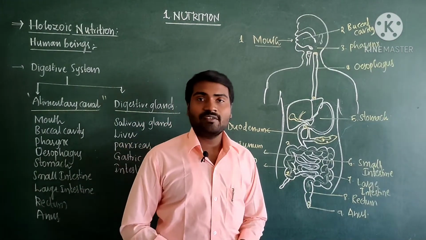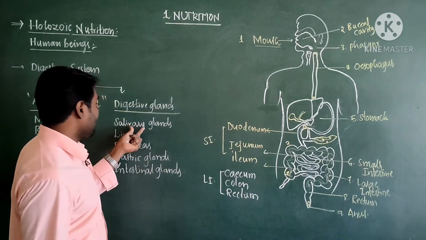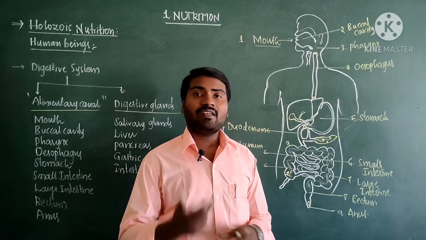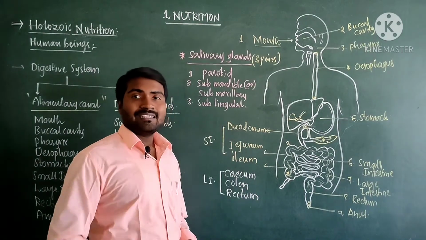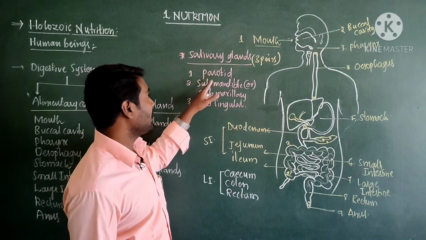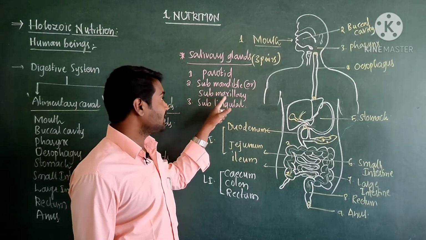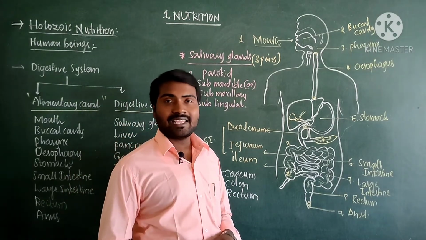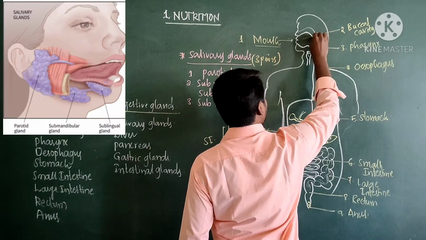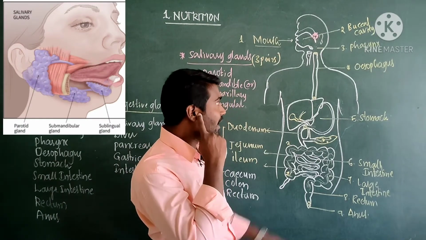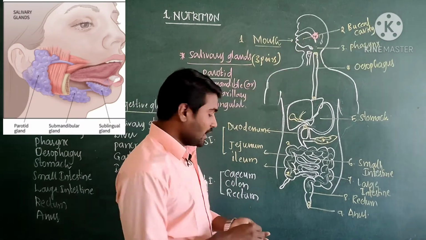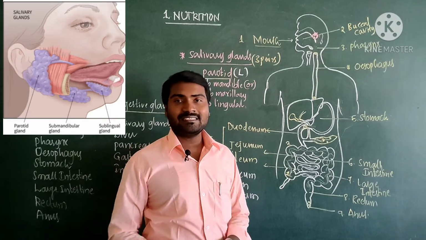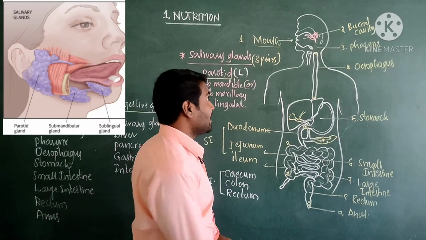The glands associated with the digestive tract are the salivary glands, liver and pancreas. In the area of the buccal cavity we can find the salivary glands. There are three pairs of salivary glands: the parotid glands, the submandibular or submaxillary glands, and the sublingual glands. This is the region where the parotid gland is present, and it is the largest salivary gland. Come to the second type of gland.